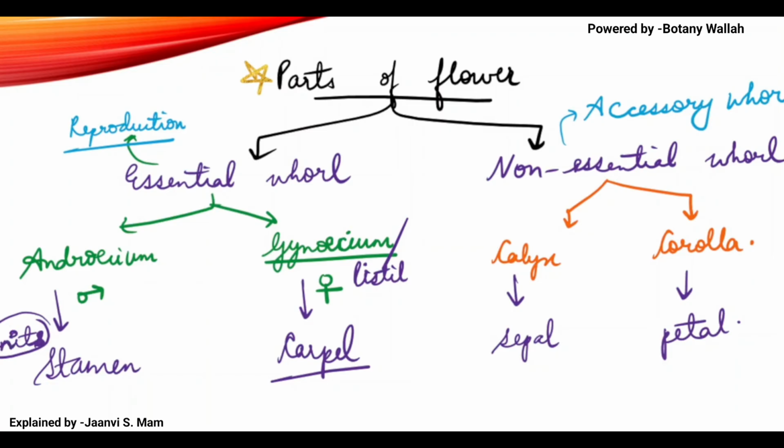So I will come to some terminologies. The first terminology: what is a complete flower, what is an incomplete flower. These two terminologies. Then I will speak about what is a perfect and imperfect flower.